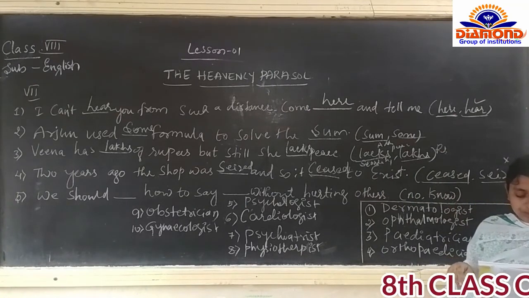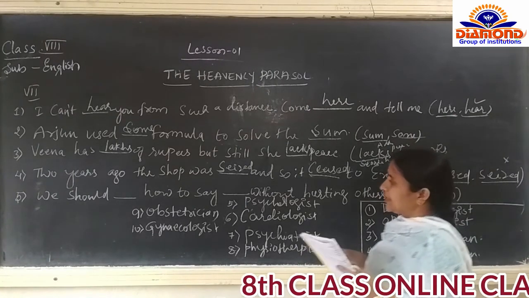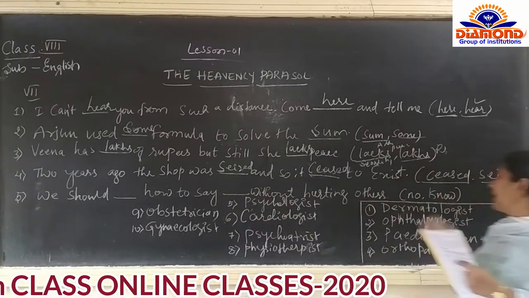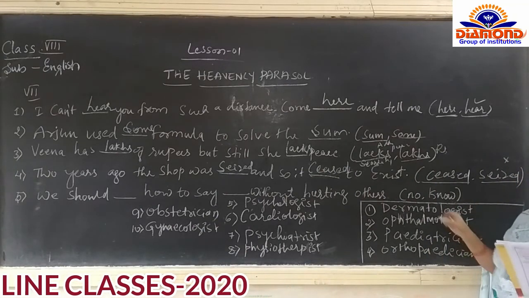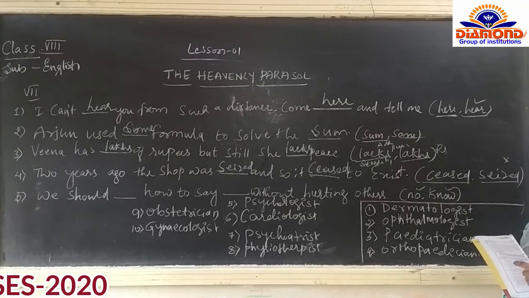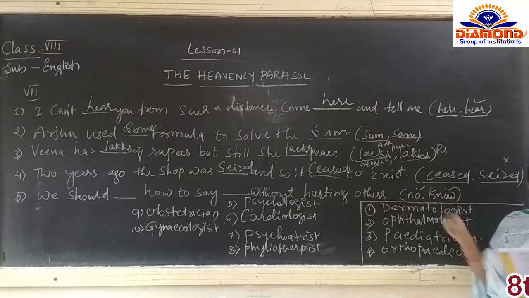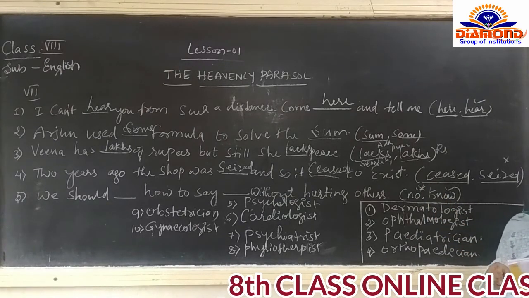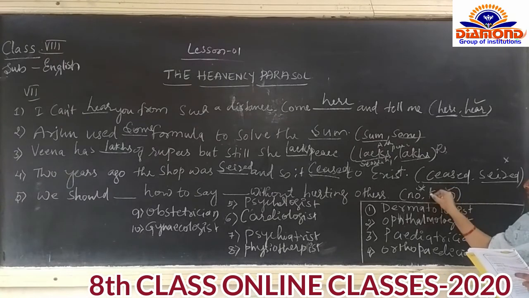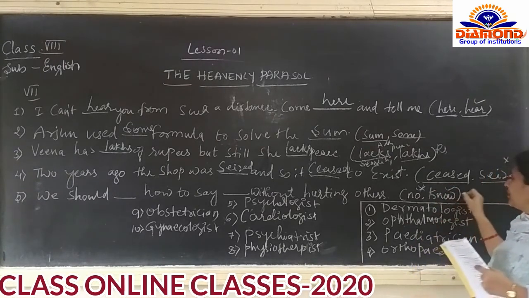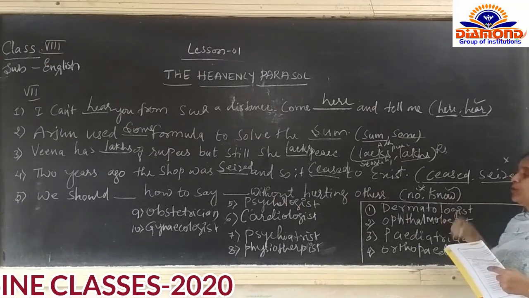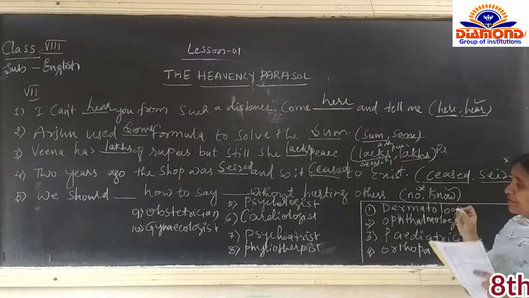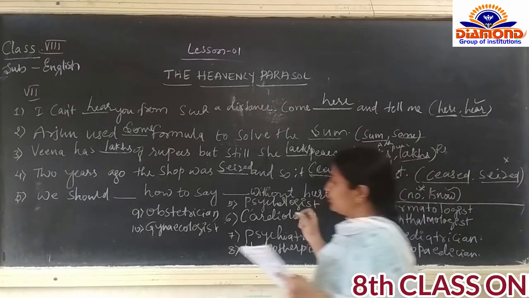Then the fifth one, that is the last one: we should dash. How to say dash without hurting others? No. First you have to understand the difference between this know and no. No means no, I don't know. And what is the meaning of this know? It means I know that you are very poor. This is the difference.